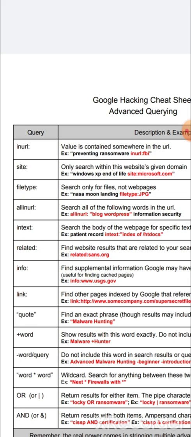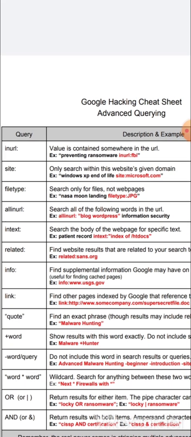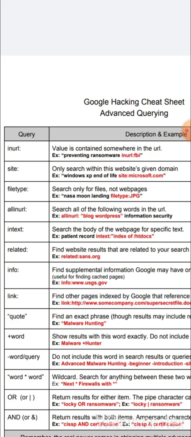If you provide it like this as an example, if the URL contains FBI, it will show all the web pages. Site: only search within the web pages of the given domain. So let's see the example. Site microsoft.com, which means regarding the microsoft.com domain, whatever web pages Google has, it will show all the things.